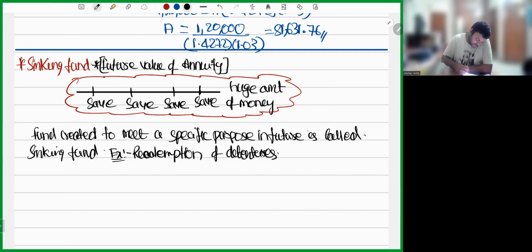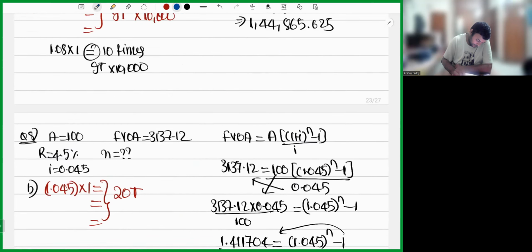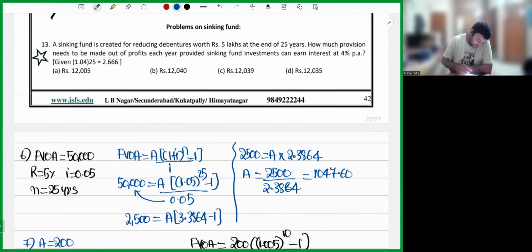In redemption of debentures, what happens after a certain period of time? You want a huge amount of money. So to meet that, every year some money you will save. Okay. Now, see this question, my dear friends. A sinking fund is created for reducing debentures worth rupees 5 lakh at the end of 25 years.